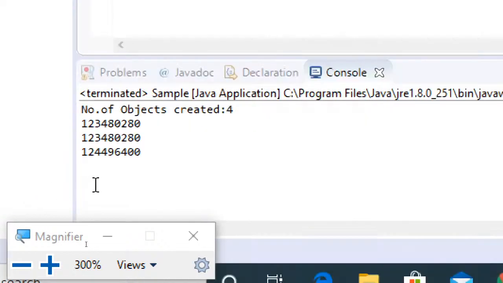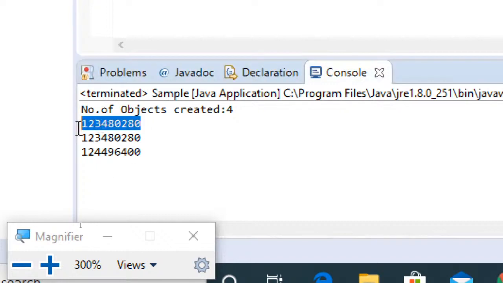So now you can see the difference. I hope everyone can easily observe the difference. So what is this? This is the amount of free memory after 4 objects were created. What is this? This is the amount of free memory after 4 objects were set to null. That means only the references were made null, but the actual destruction did not happen in the heap. And what is this? This is the amount of free bytes after I have run the gc method through my program.